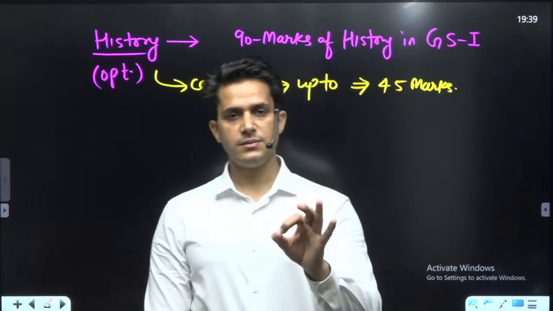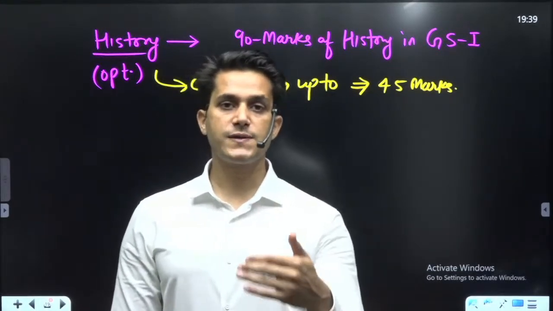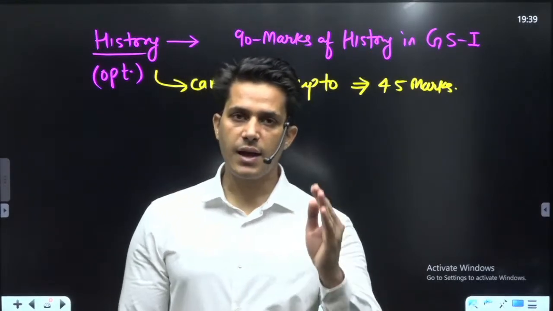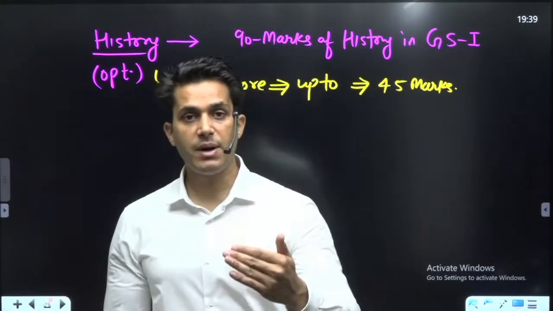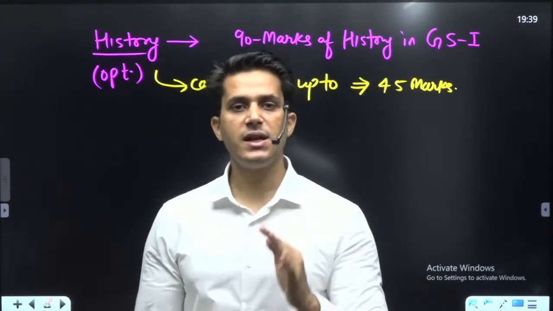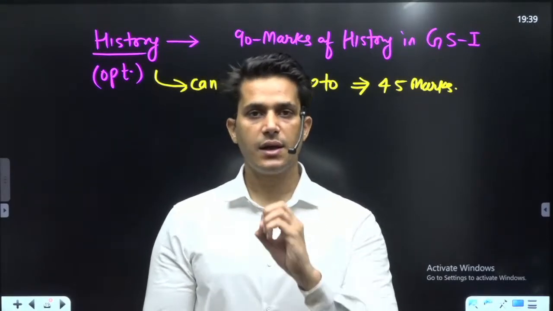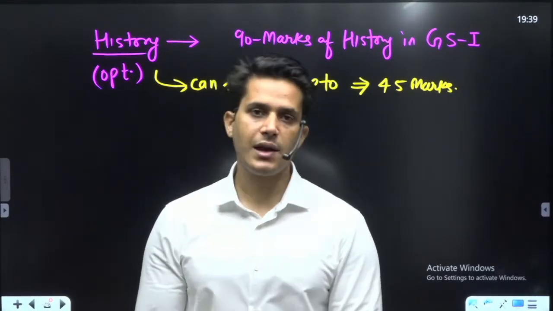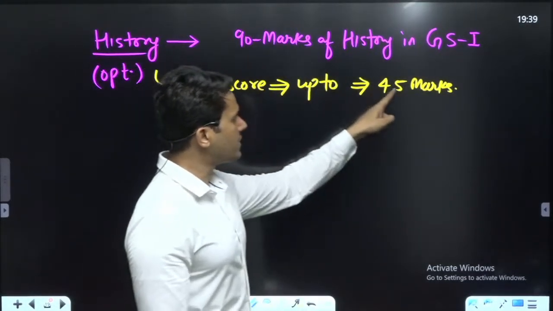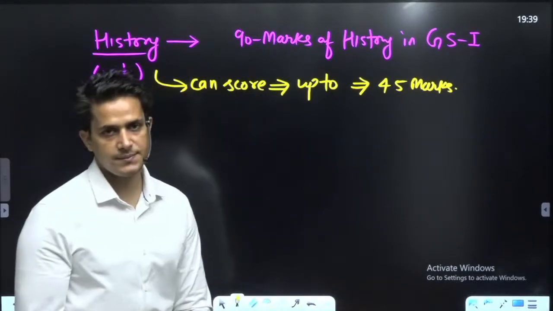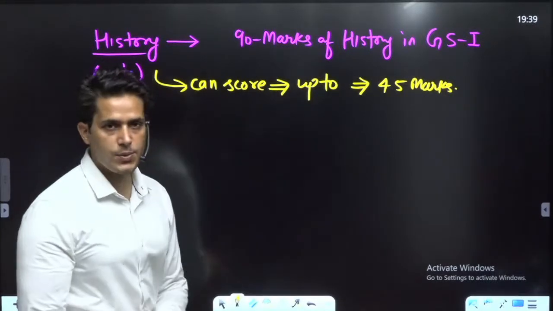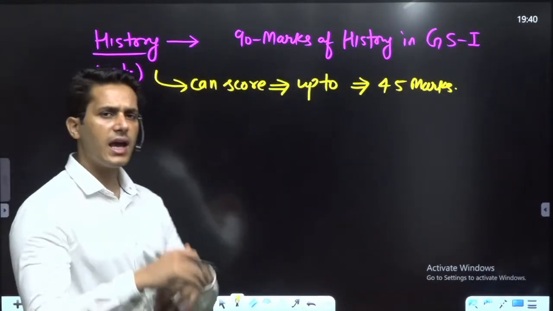Out of a 10 marks question, a maximum of 6 marks will be allotted, and on average, out of 10 marks in a humanities subject, only 5 marks will be given to every student who has written their answer very neat and clean. So let me write that only 50%, 45 marks, will be given to any student who has taken history as an optional. Not only history, any humanities subject.